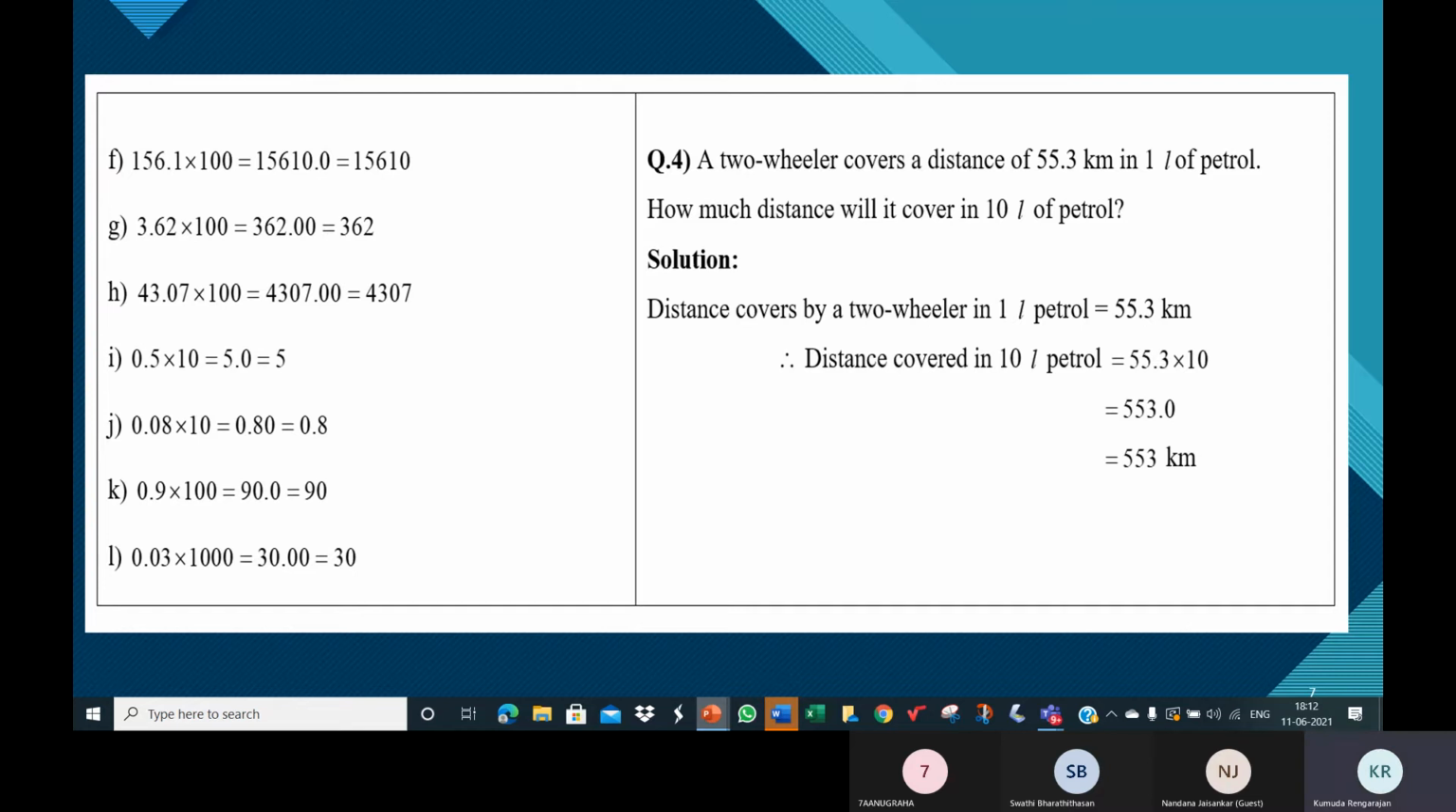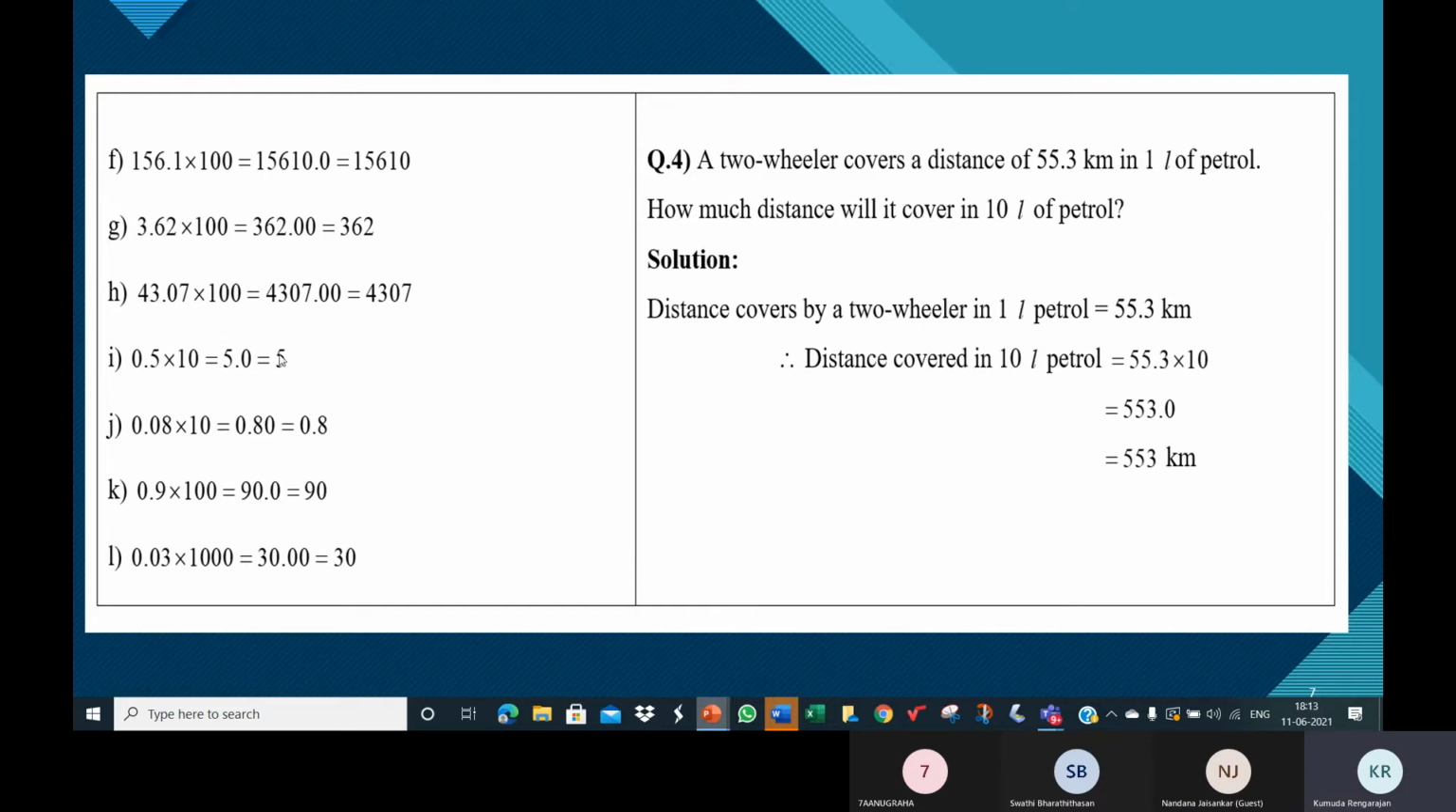Why? So that it will be 5.0, so that there's only one decimal place, correct? Yes. Okay, so 5.0 is nothing but 5. So this is one way of multiplying.